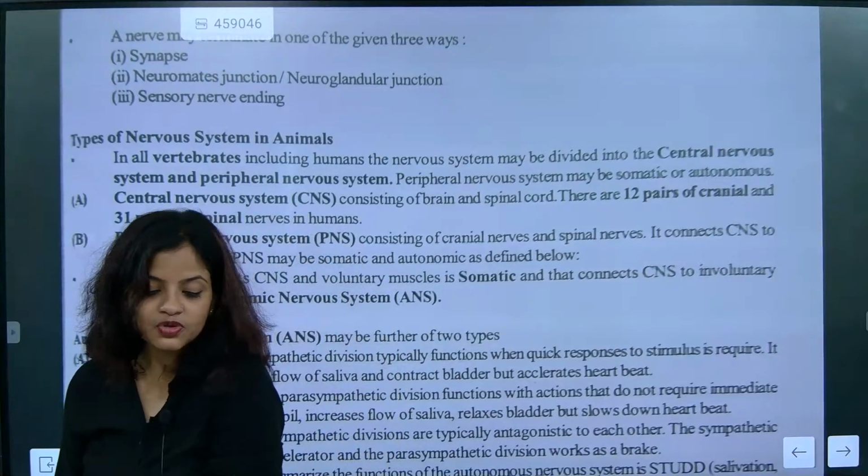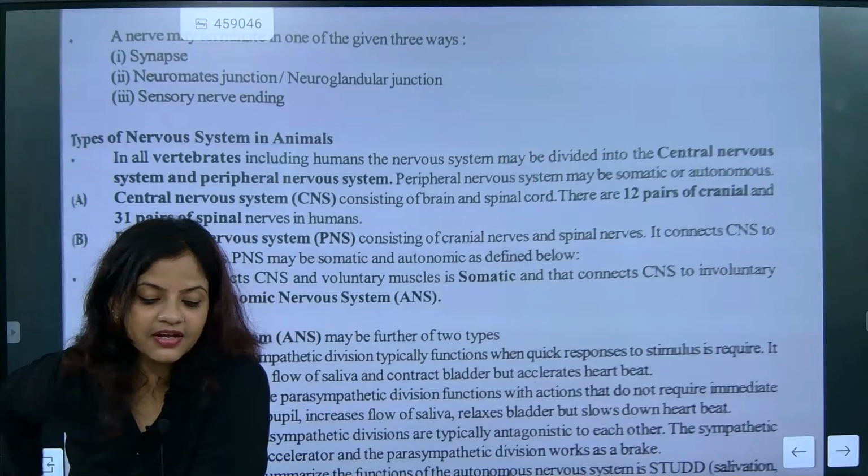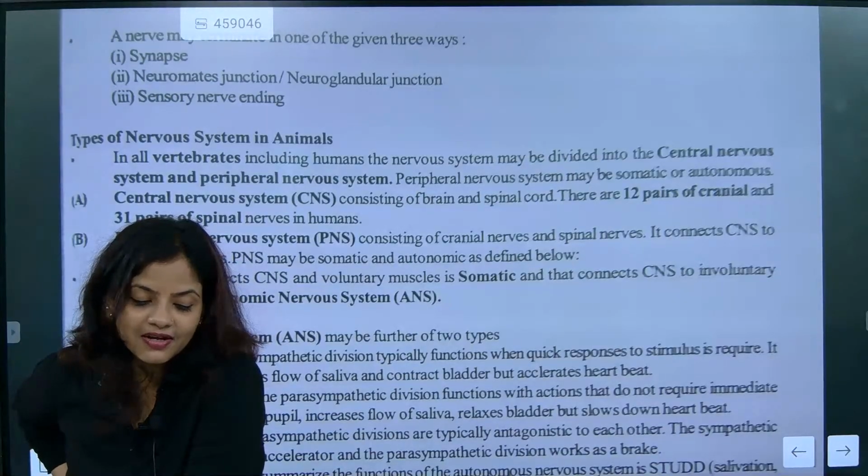But biology is supposed to be one of the easiest parts of the syllabus. If you study it nicely, you'll be able to get it. So the problem will not come up.